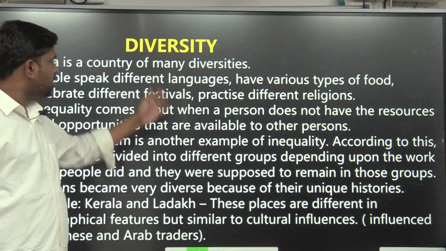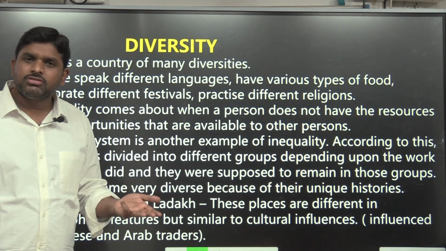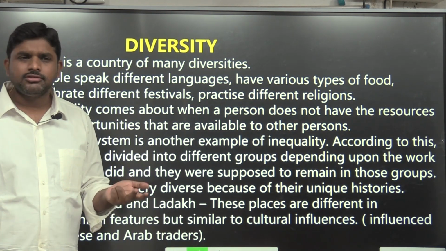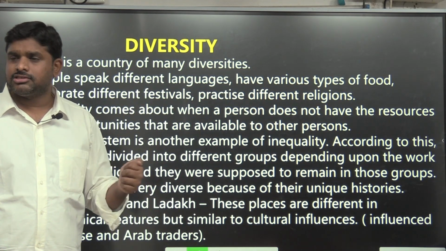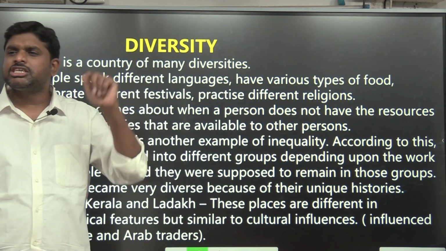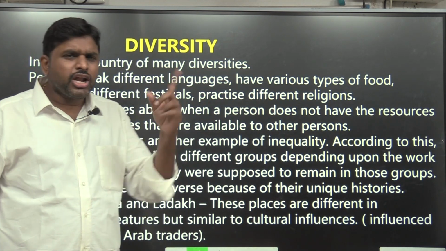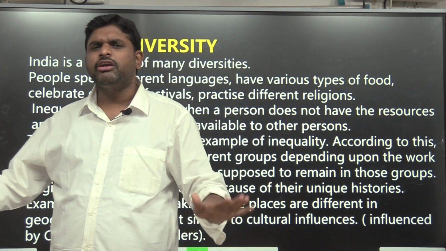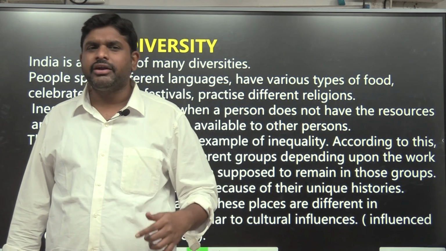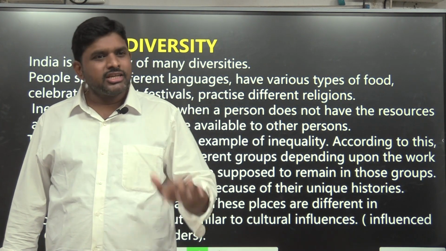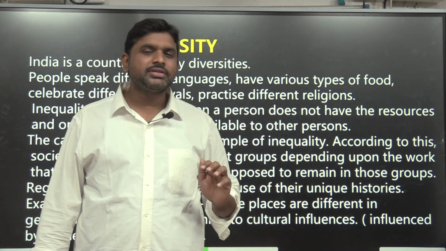So we are diverse. We are geographically diverse. We have peninsular India, the Himalayan mountains, the Deccan Plateau, the Ganges, the Western Ghats, the desert, Jammu and Kashmir, and Northeast India. We are not like one country like Bangladesh. Bangladesh is only tropical. Pakistan is only tropical. But we are not only tropical. We are tropical, temperate, polar, desert, rainforest. Everything is present in India.